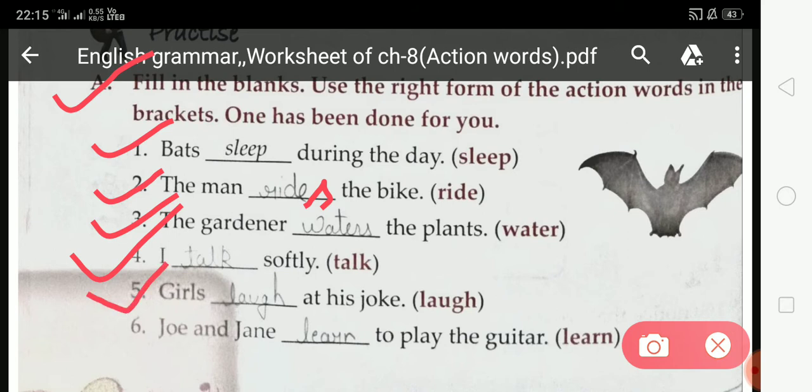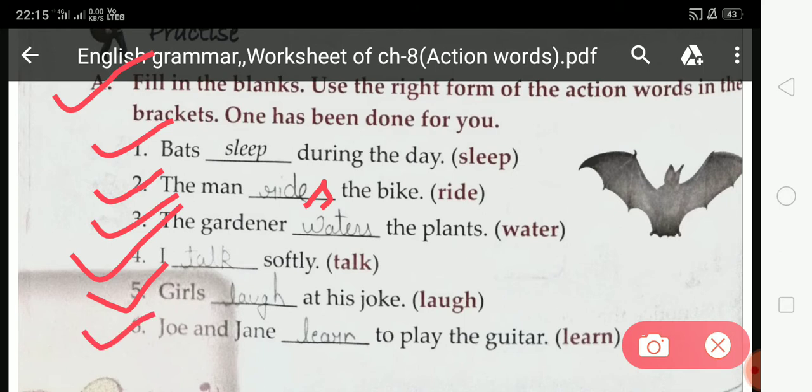Now on fifth, girls dash at his joke. Here they are talking about more than one girl. So with plural persons, plural things, we do not add s or es to the action word. So student, here you have to write only laugh, not laughs.